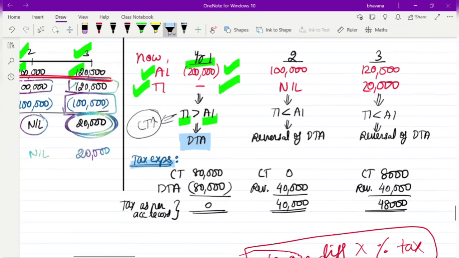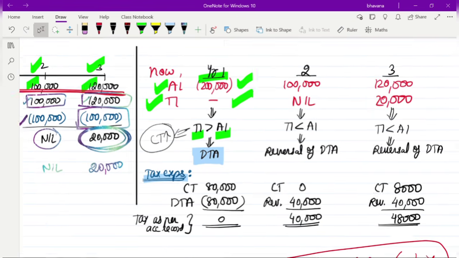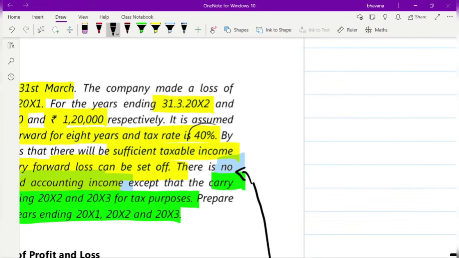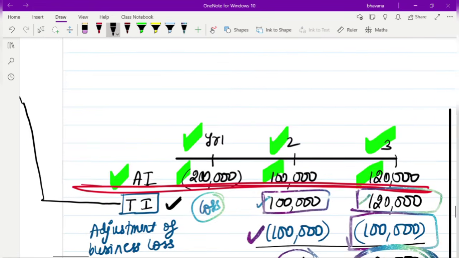Tax expense will be accounting income into tax rate. How much is the tax rate here? Here the tax rate is 40%. So what will you do?